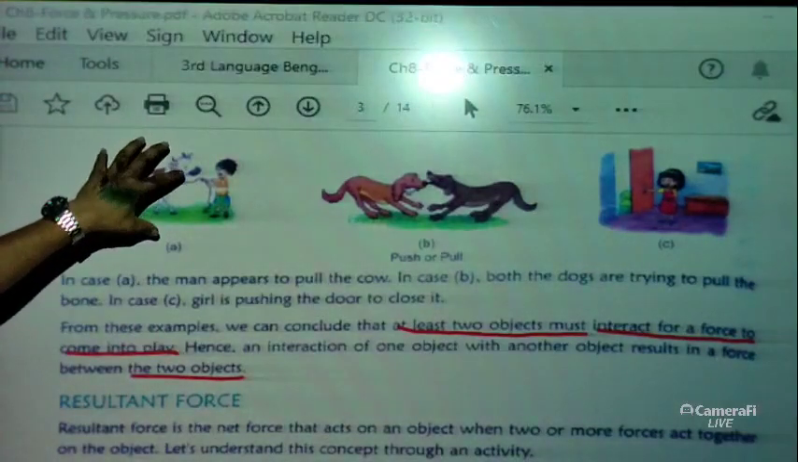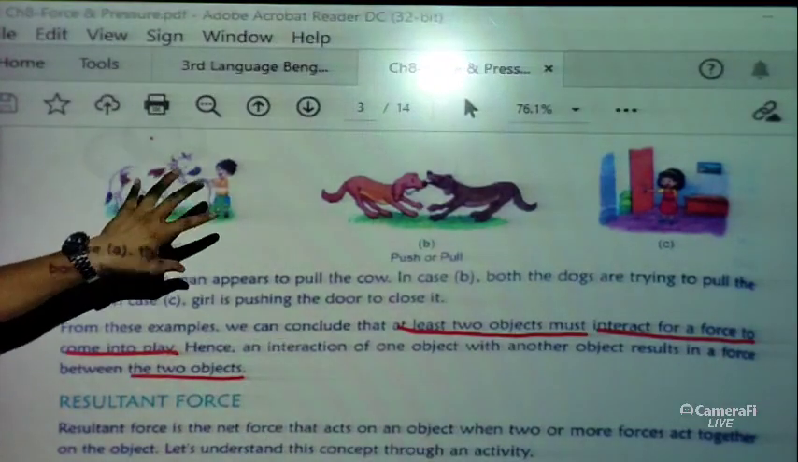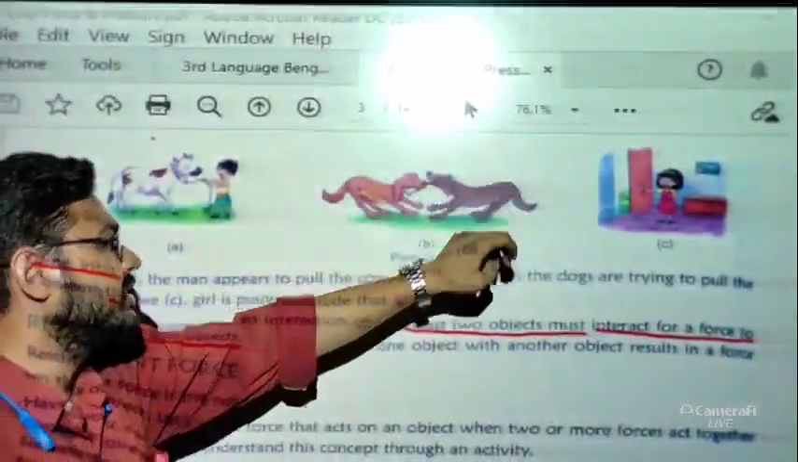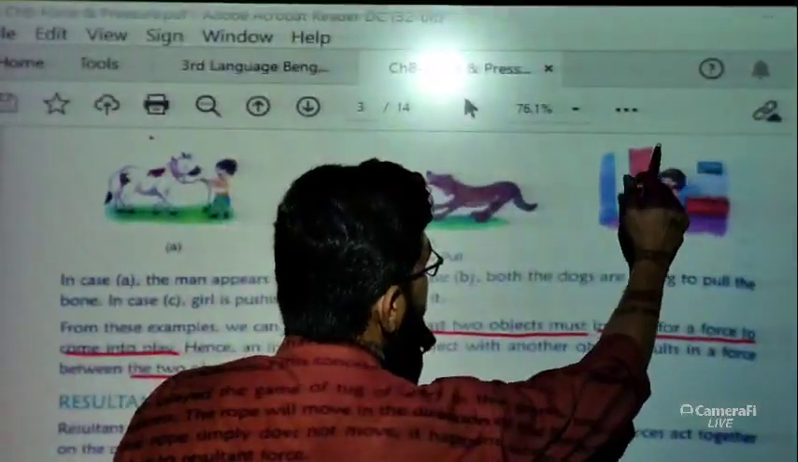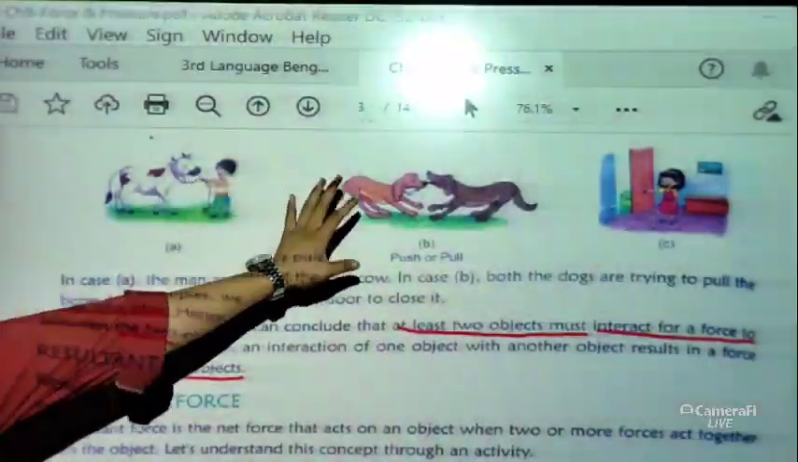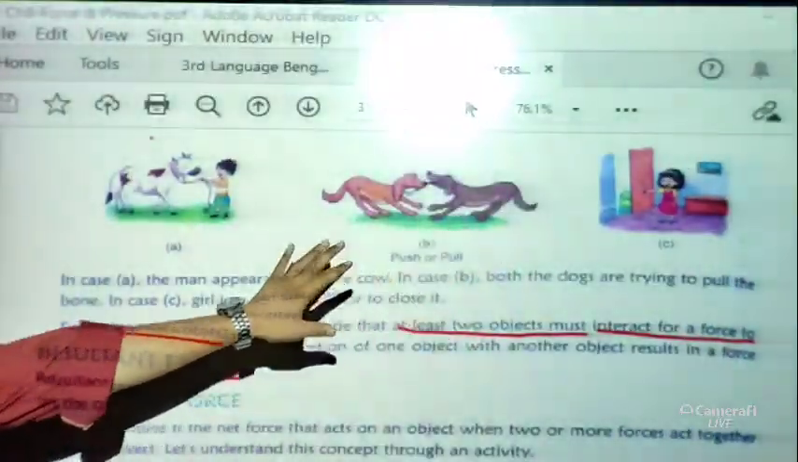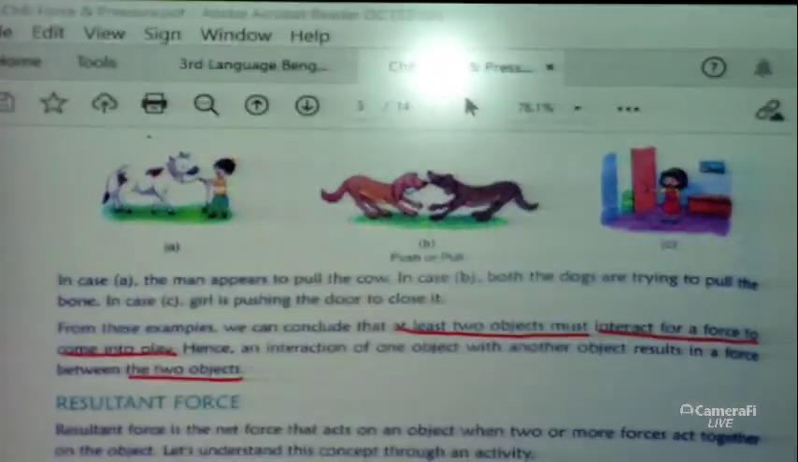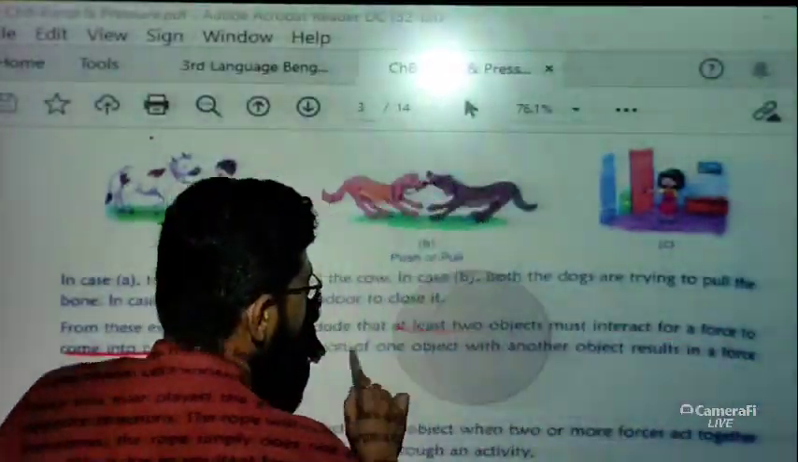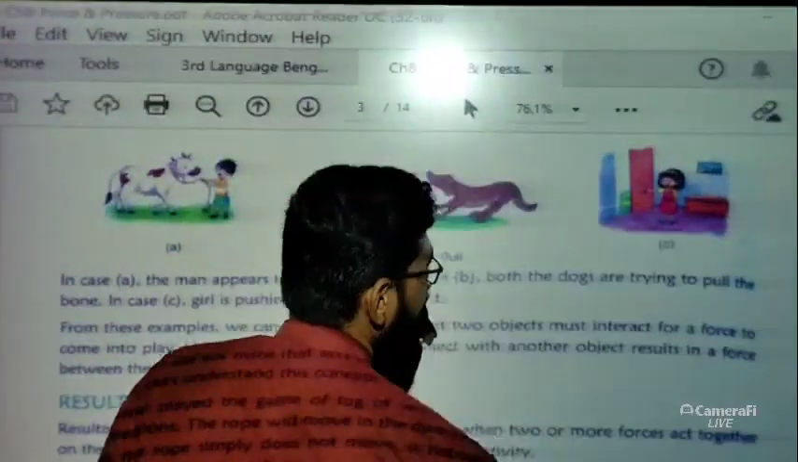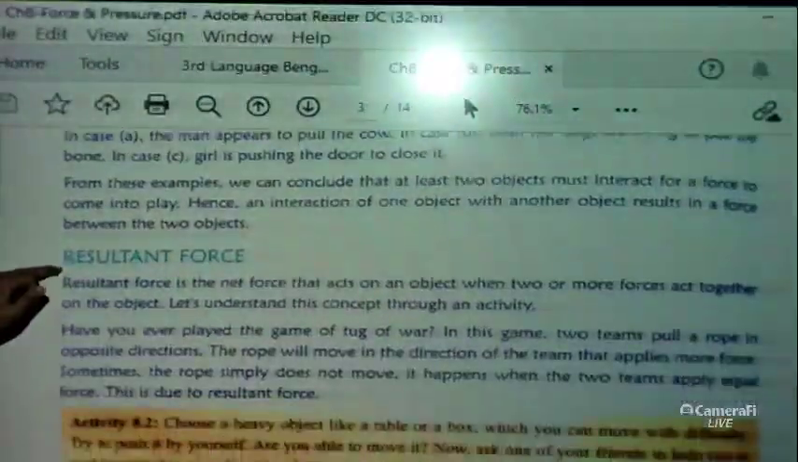You can see here two different objects are there. The cow is a different object, the boy is a different object. Two objects are there. Here two dogs are there. Here the girl is an object and this door is another object, okay. So in each case two objects should be there and interaction between the two objects should be there for a force to occur, okay. So this is the part which tells us what causes a force.